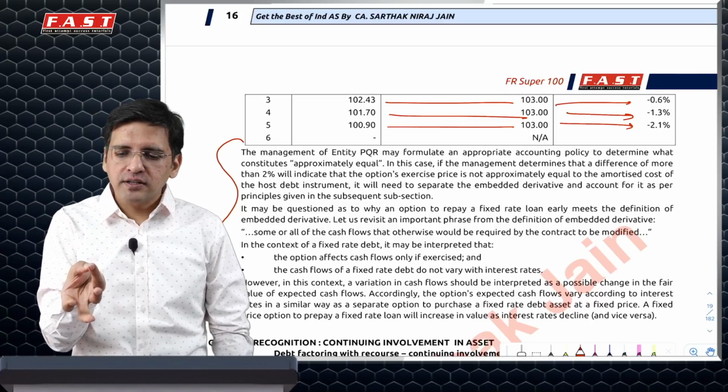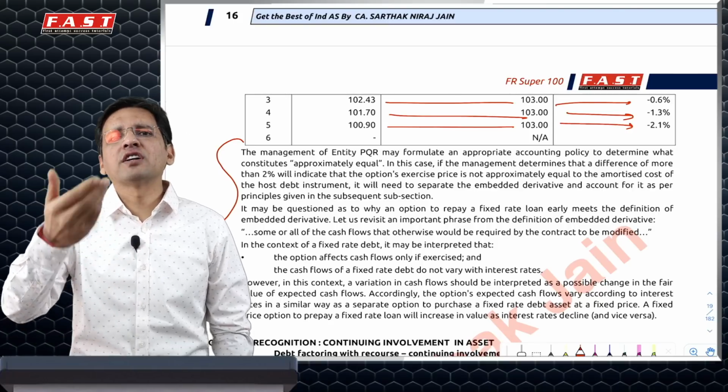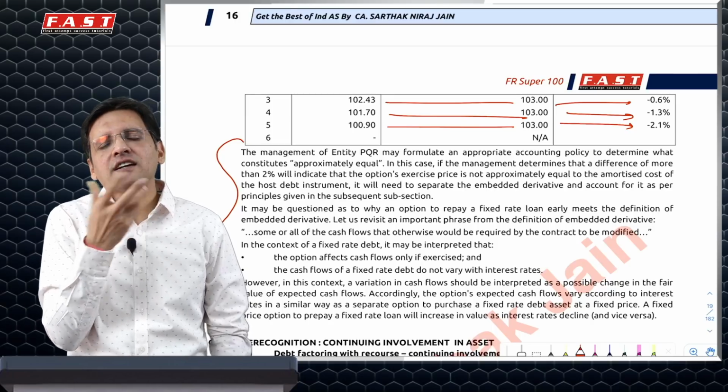So simply I will recognize a loan of 100 and 12 will be my effective interest rate which I'll book. And if I do a prepayment, I'll additionally recognize a loss of 3. That is a derecognition loss.